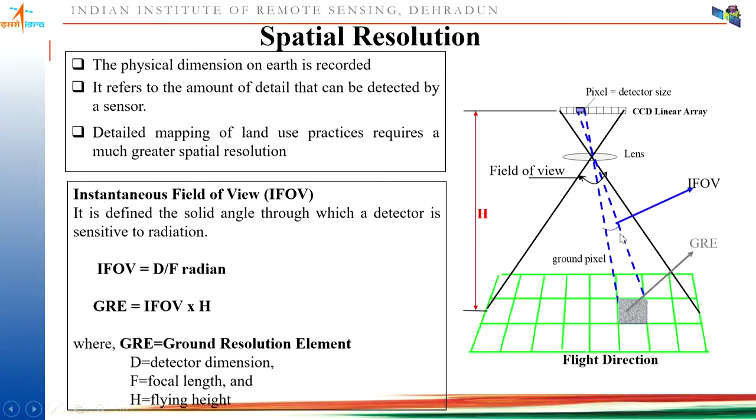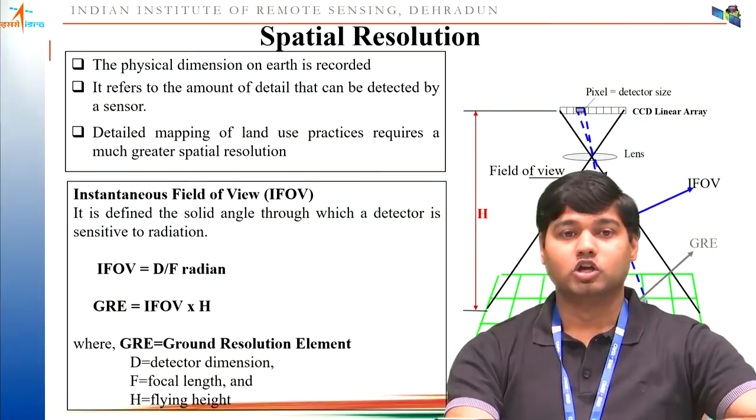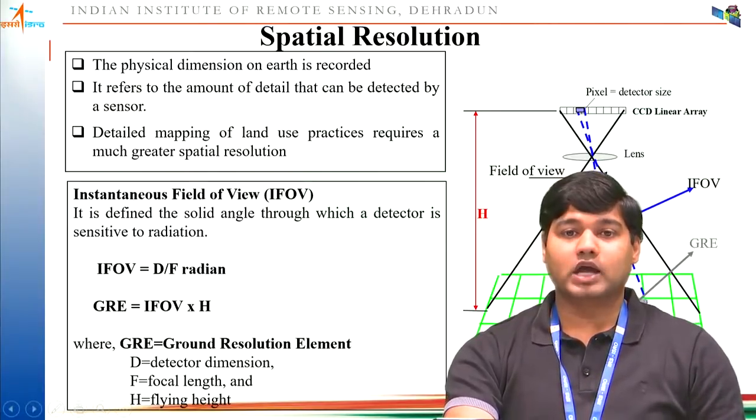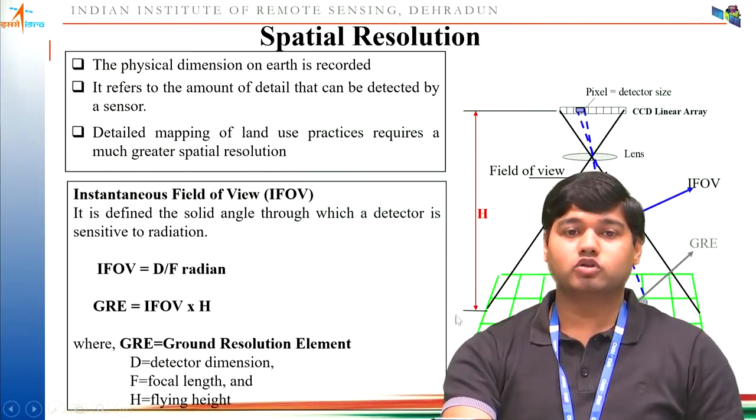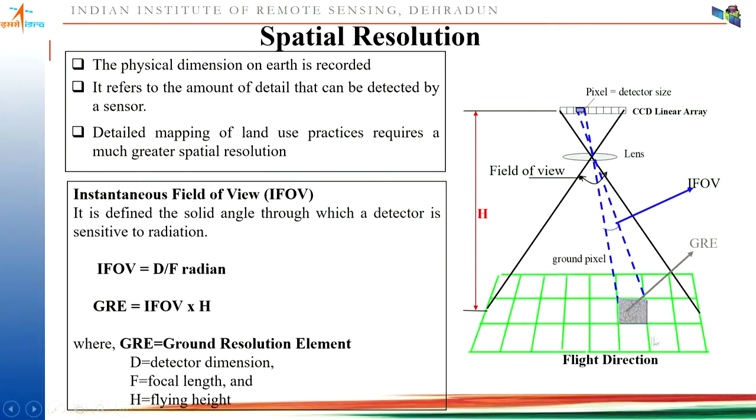Whenever any detector is viewing a particular area, it's like using a torch, and a torch illuminates so a solid cone is formed. That is called the instantaneous field of view. Whenever you multiply it by the height of the platform, that gives the ground resolution element. So the instantaneous field of view is the detector dimension divided by the focal length, that is, the solid angle acquired by your detector. The ground resolution element or ground resolution cell is what you get when you multiply this IFOV by the height, and it gives the spatial resolution.